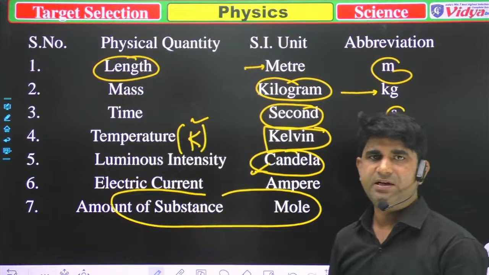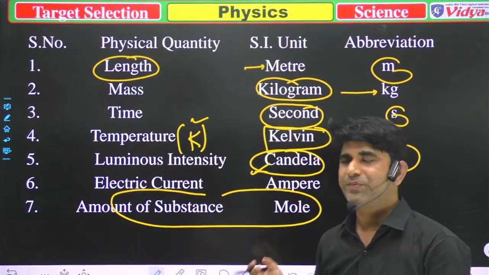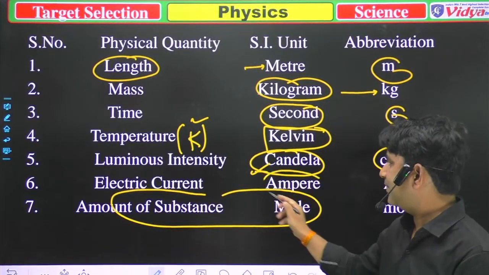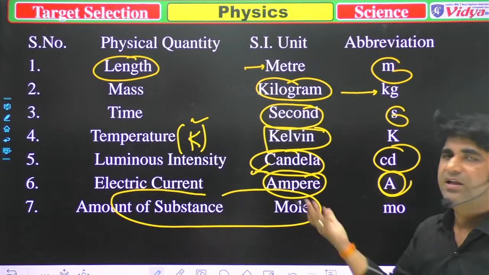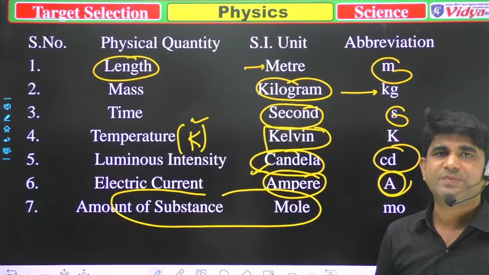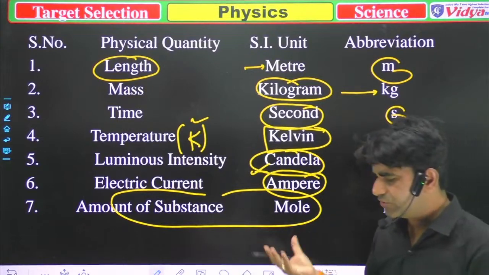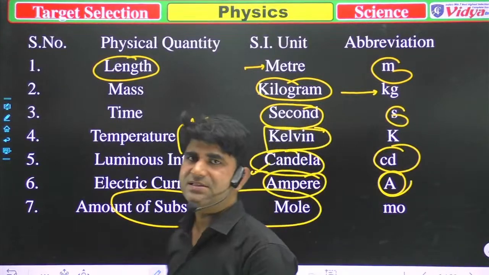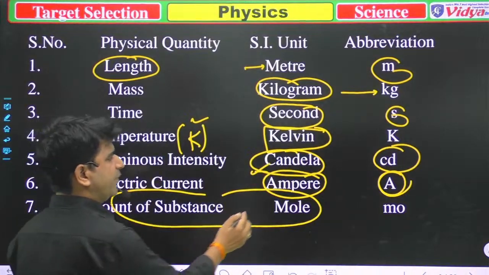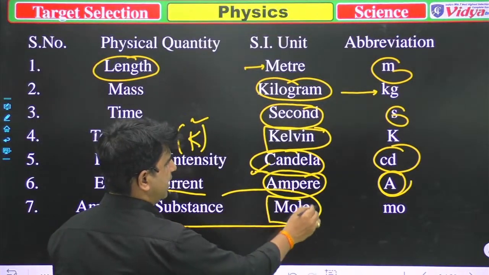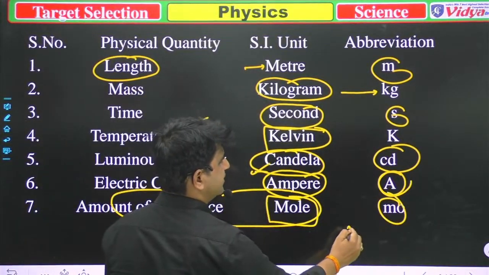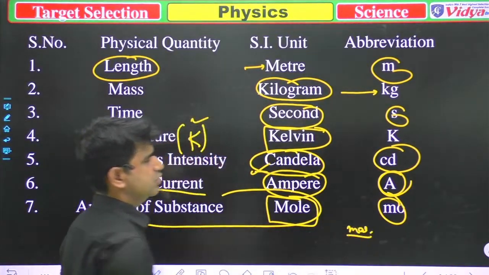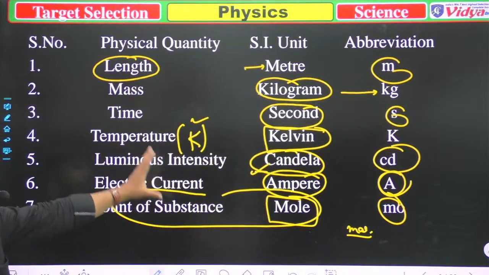Next is electric current, and it's clear to all of you that the unit of electric current is ampere, and the symbol of ampere is A. And the last one is the amount of substance, which is mainly used in chemistry. The unit of amount of substance is mole, and its symbol is mol. So these are the 7 basic units.